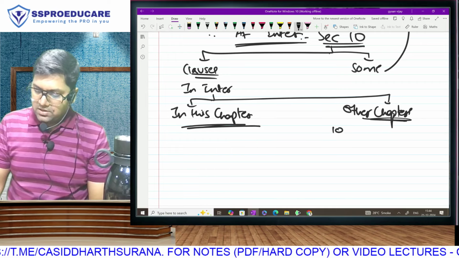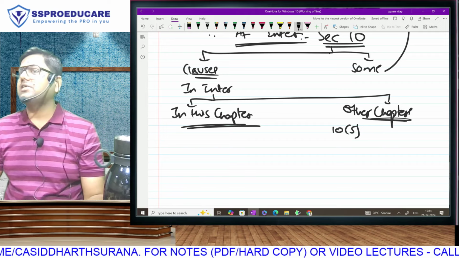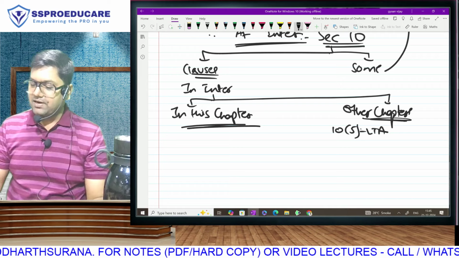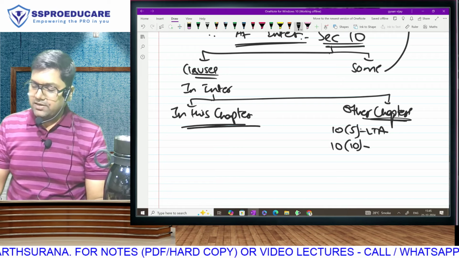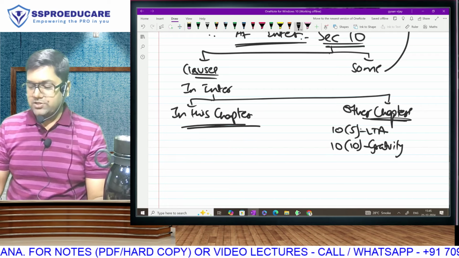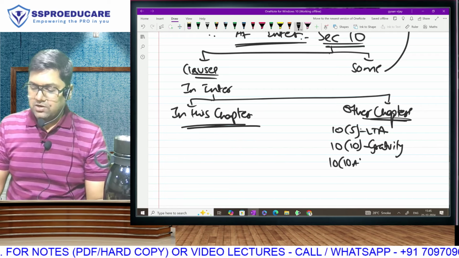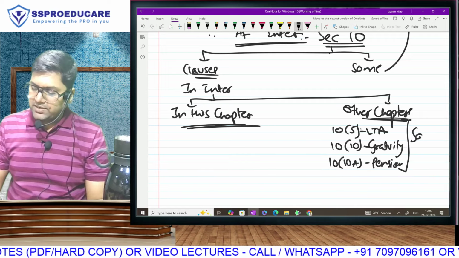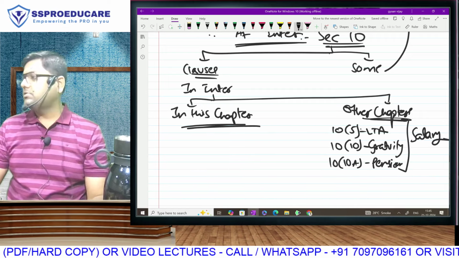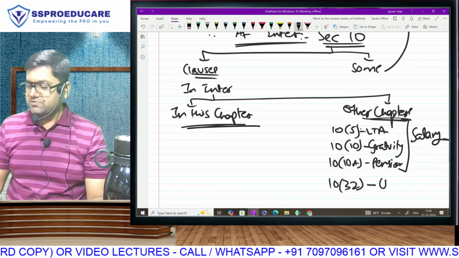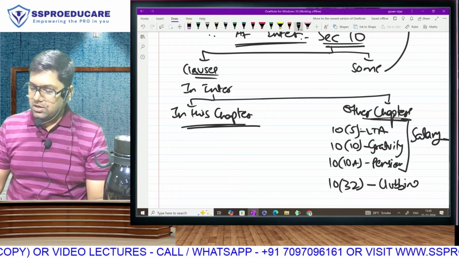For example, section 10(5). Is this a part of section 10? Exemption. This is a concept called leave travel allowance. Section 10(10). Is this exemption? A concept called gratuity. Or section 10(10A). A concept called pension. All this will be taught to you, but in a chapter called income from salary. Section 10(32). Is this section 10? But this will be taught to you in a chapter called clubbing of income.